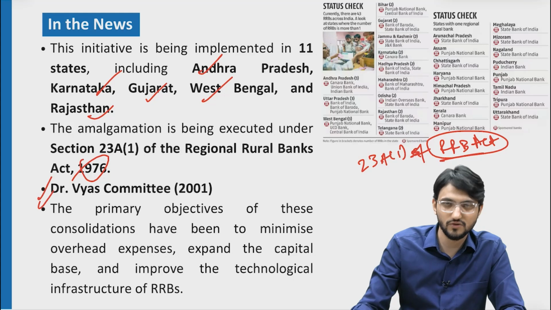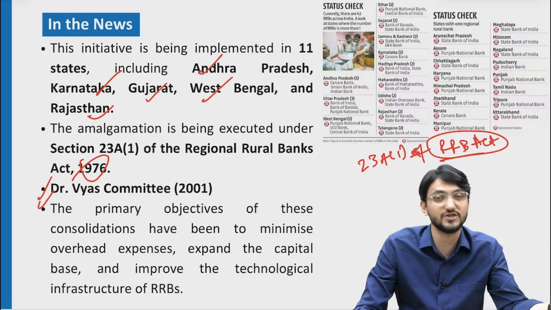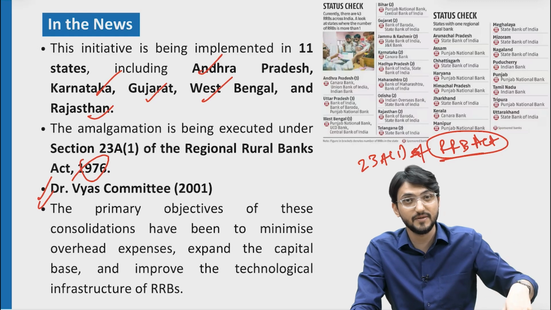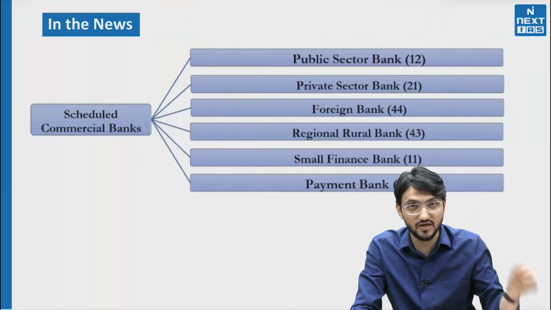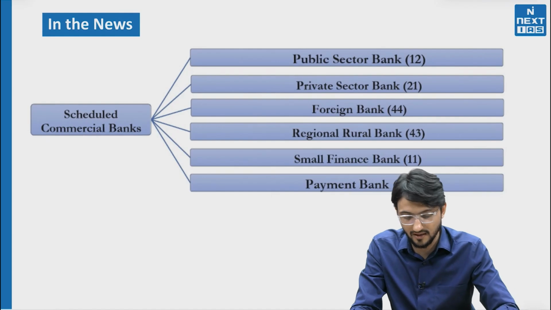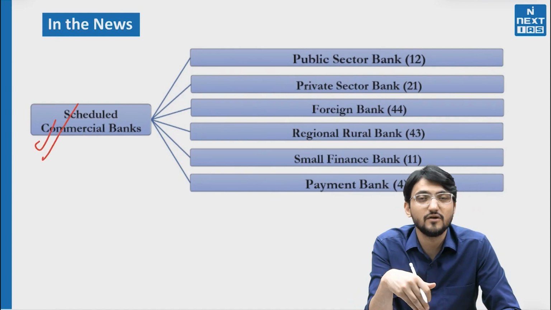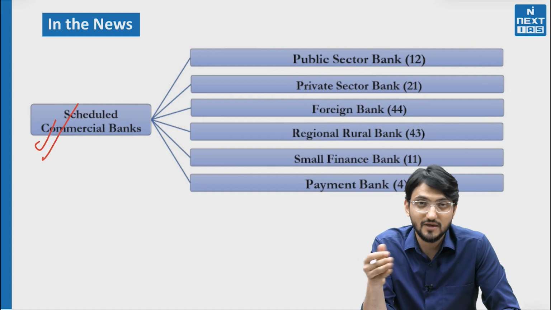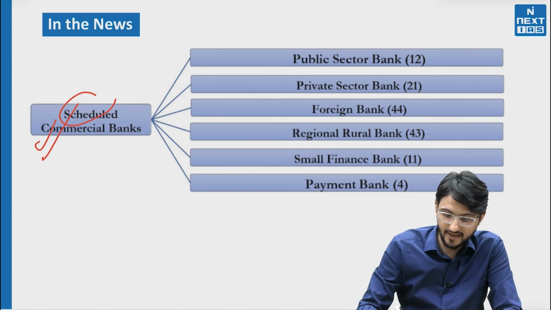So there was a Vyas committee, a recent committee. This is not the other committee through which RRBs were established. The Vyas committee is related to this amalgamation. So in 2003 this amalgamation started, and now it is culminating. There is a certain category of banks that are called scheduled commercial banks because they come under the RBI Act. There is a schedule in the RBI Act.